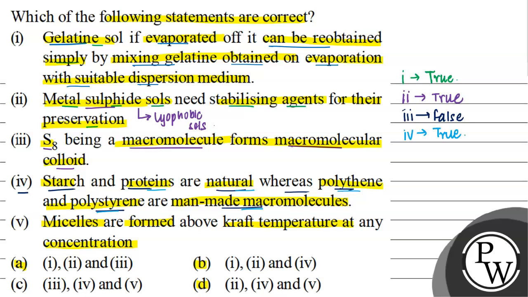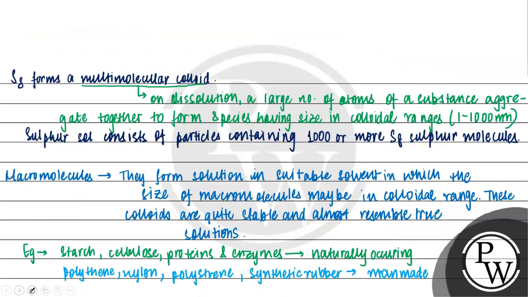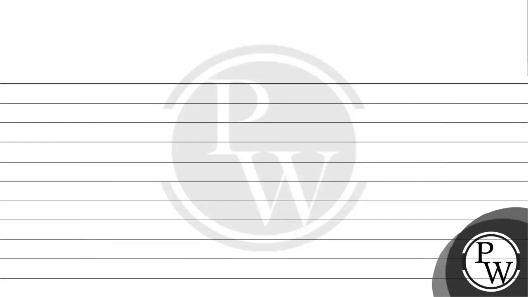Now let us talk about the last statement. Micelles are formed above kraft temperature at any concentration. So let us discuss this last statement. हमारा micelle is an associated colloid. Now let us talk about kraft temperature.